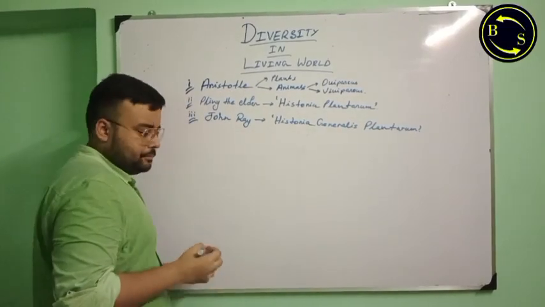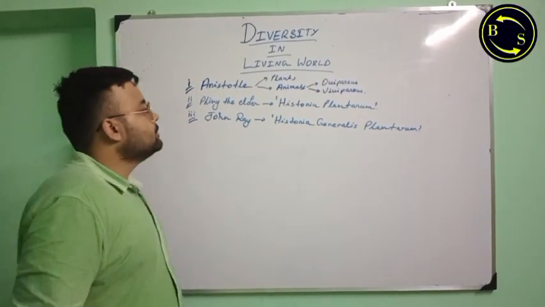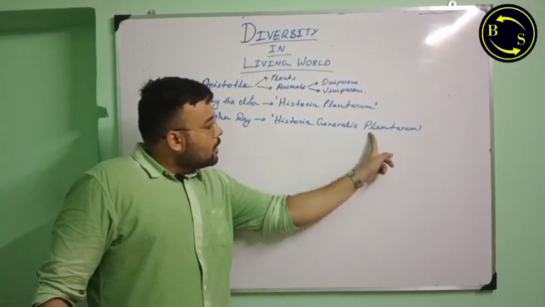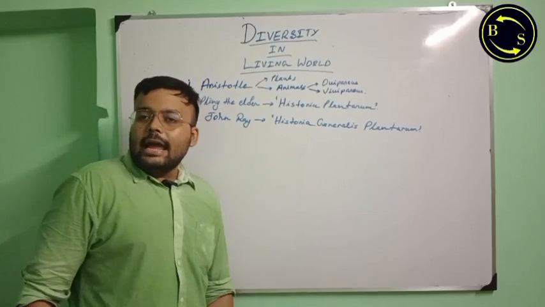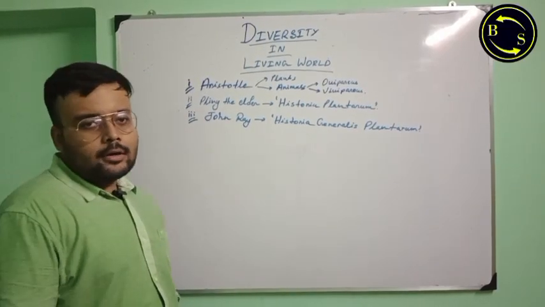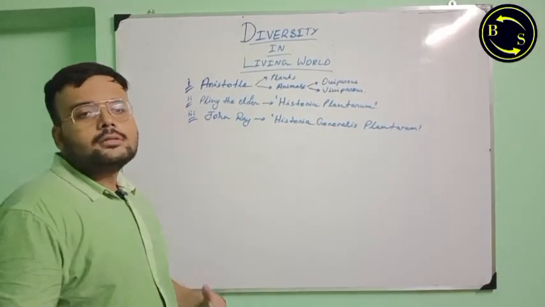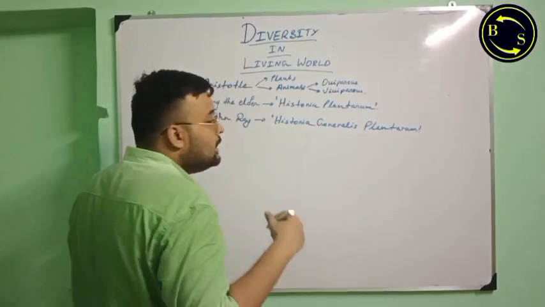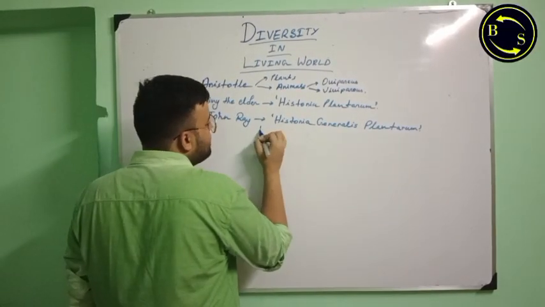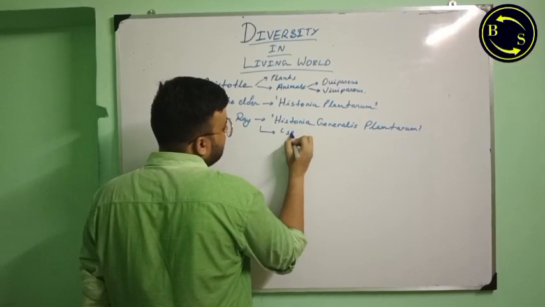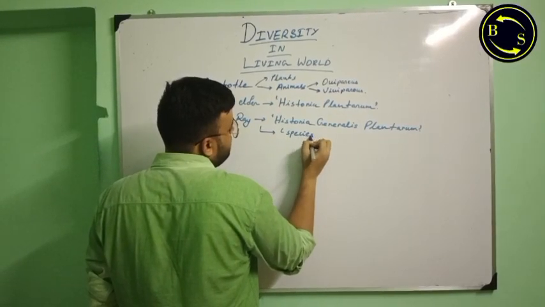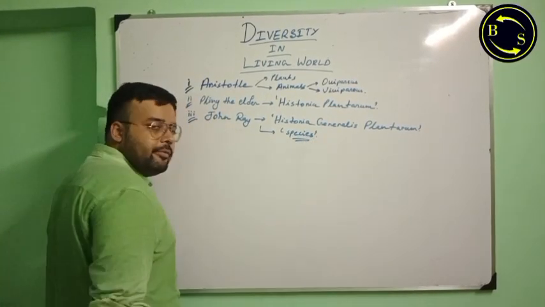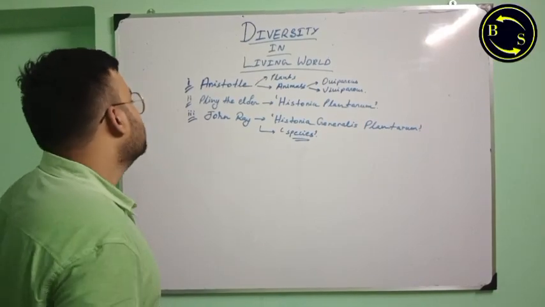In this book, he classified 18,000 plant species based on their various economic and medicinal importance, and he also used the term species. Now, what is a species? We will come to it in a later part of this lesson.